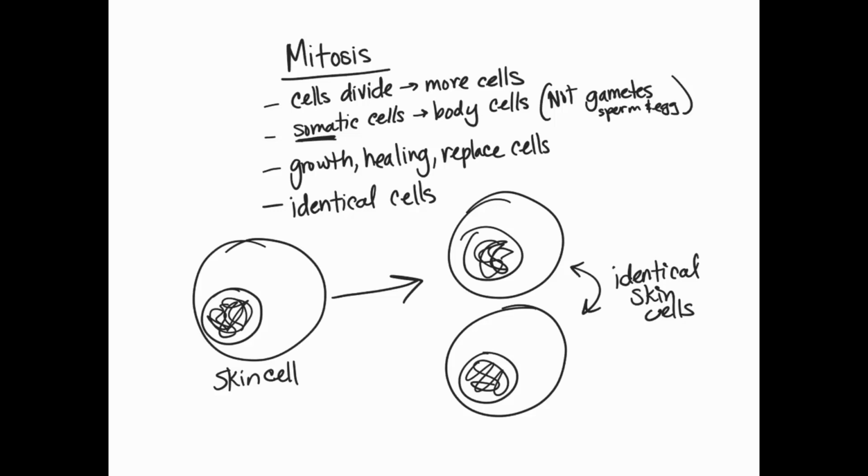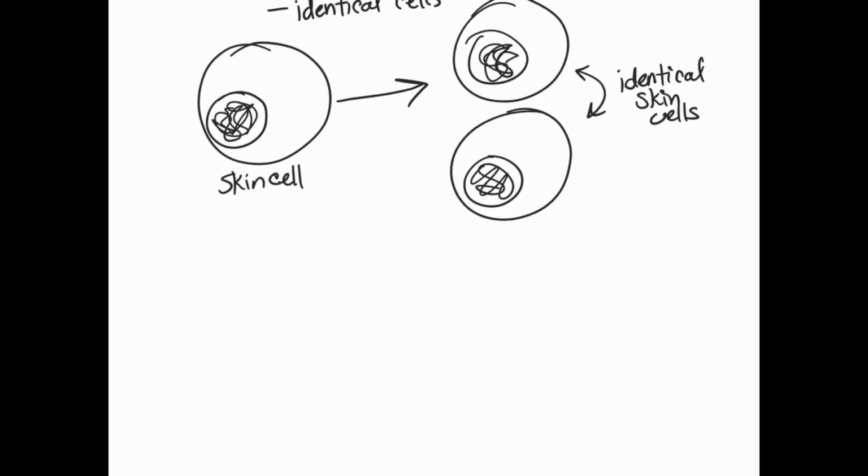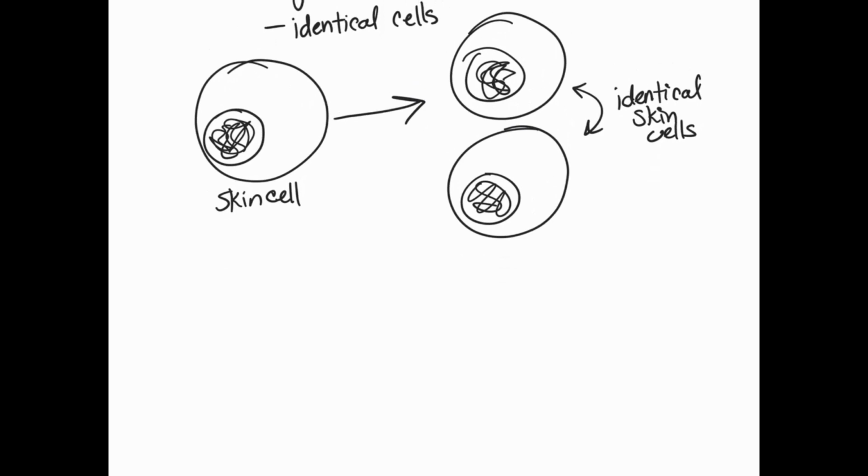Some cells are going to divide quite often. For example, our skin cells divide quite often. We're sloughing off skin cells as we walk, as we move around, as we touch things, and so we are continuously producing new cells. So some are growing or dividing continuously.